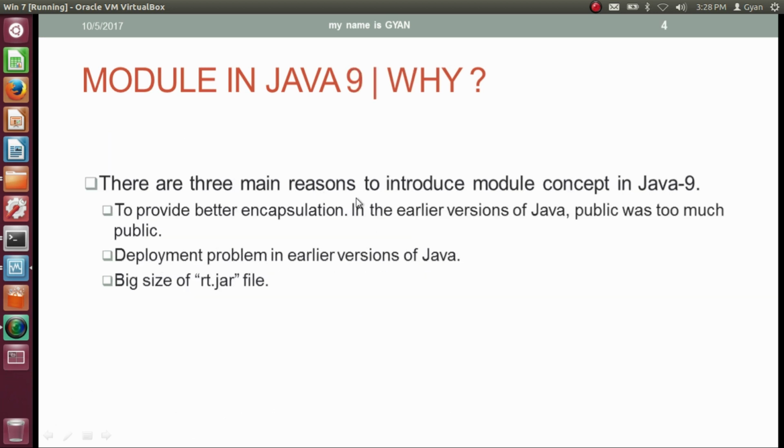There are three main reasons to introduce the module concept in Java 9. First one is to provide better encapsulation. In the earlier versions of Java, public was too much public. How public was too much public, we will see in a while. There was a deployment problem in earlier versions of Java. All the runtime classes in earlier versions of Java were in a single jar file, and the name of that jar file is rt.jar. rt.jar was very big in size, more than 60 MB. Let's see the meaning of these three points one by one.